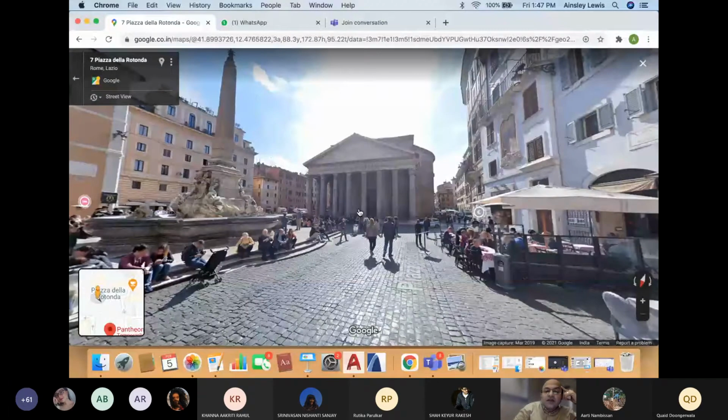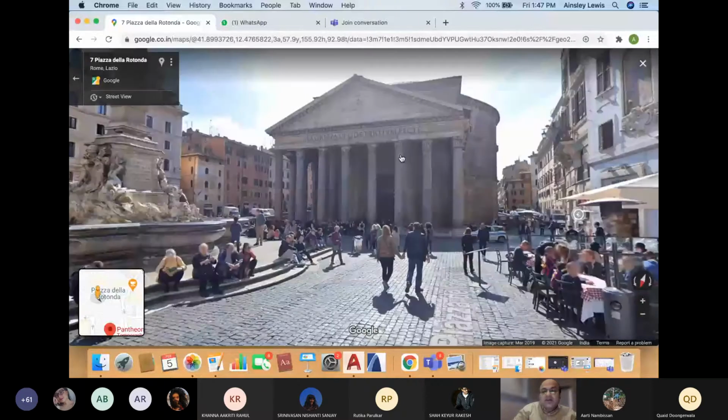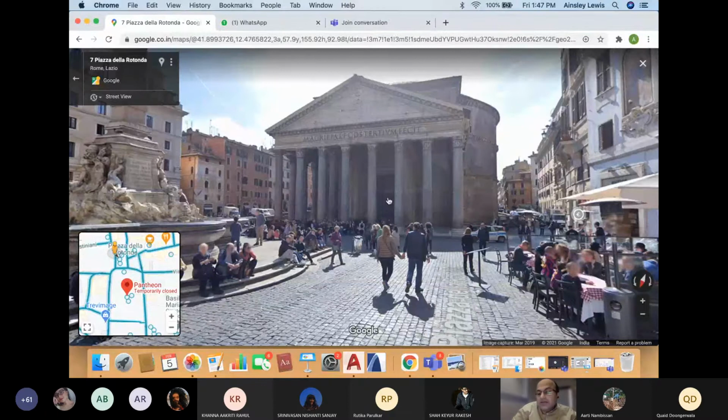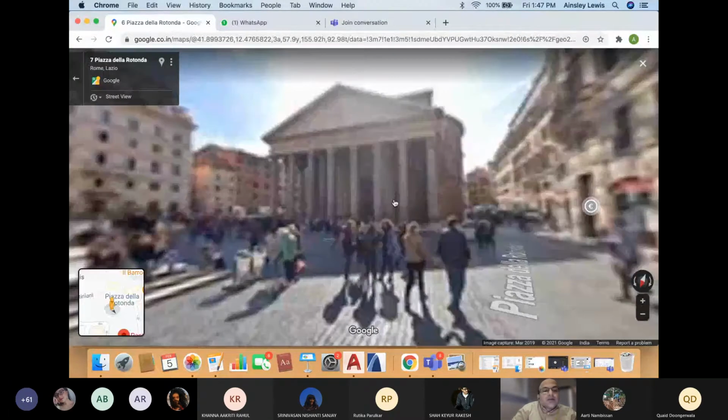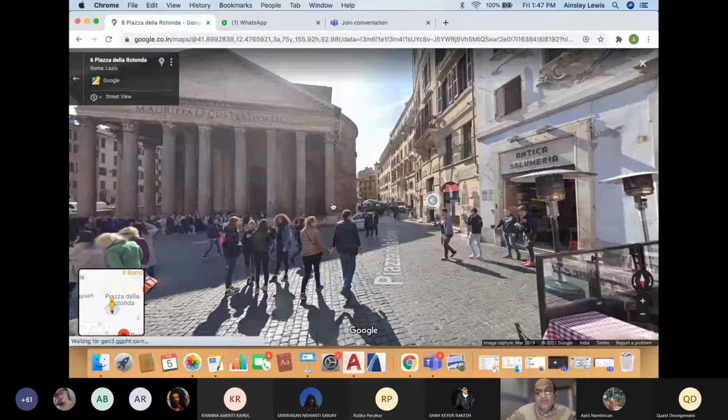Each of these columns is granite, about 11 meters high. There were ways in which they were brought down to the site. You can spend your time going into the building to see what it is all about and the context. I will not spend time on that. So that's the scale at which this building was built.